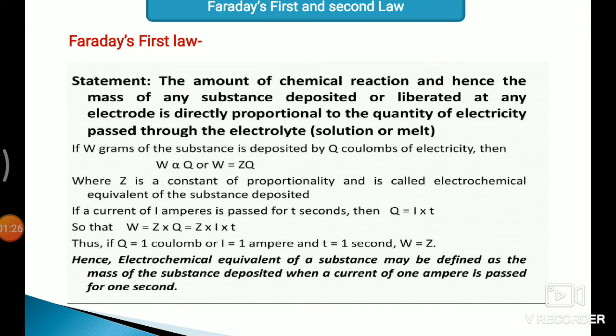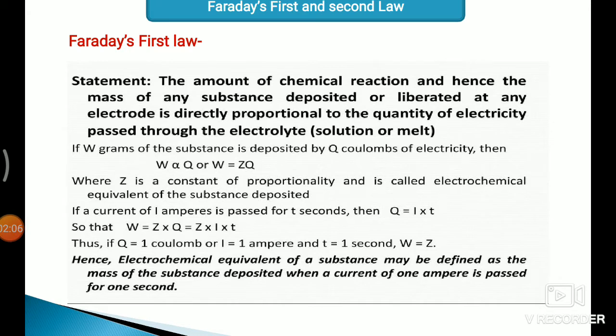If a current of I ampere is passed for t seconds, then Q is equal to I into t. Putting this value in the above equation, W is equal to ZQ, so W is equal to Z into I into t. Thus, if Q is equal to 1 coulomb, or I is equal to 1 ampere and t is equal to 1 second, then W is equal to Z.